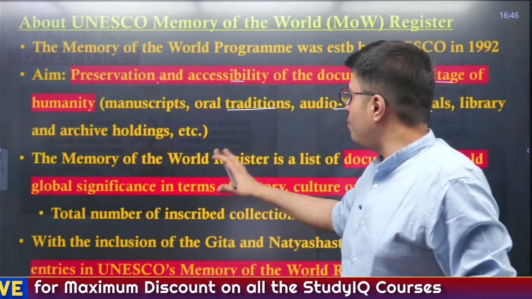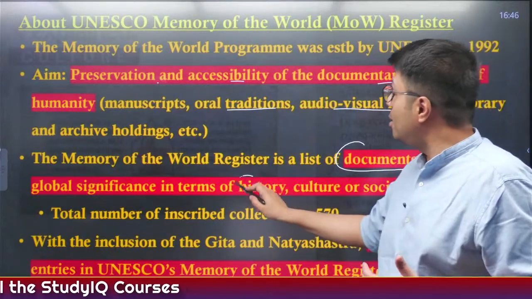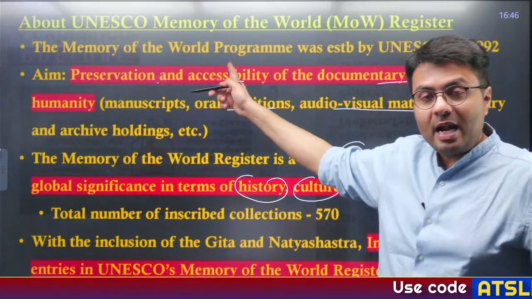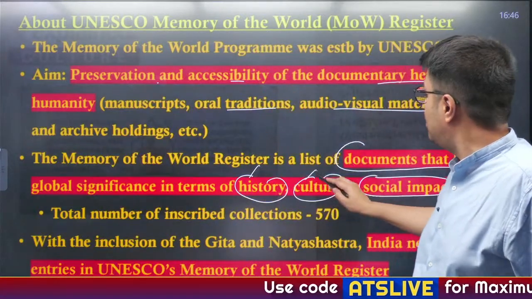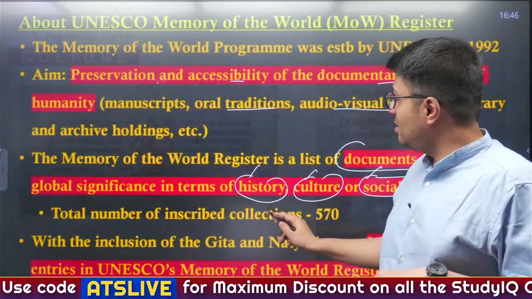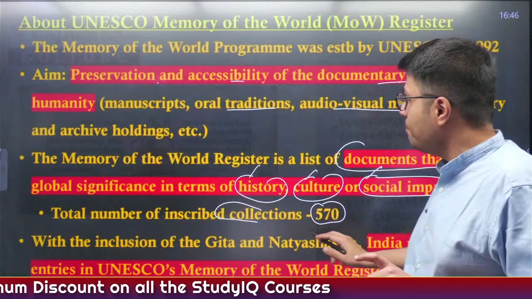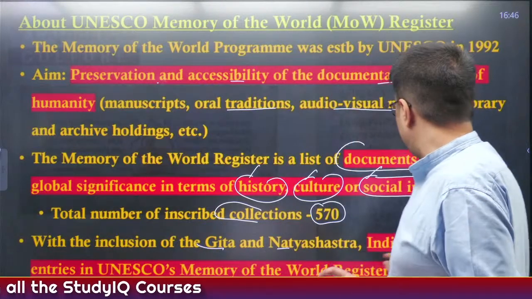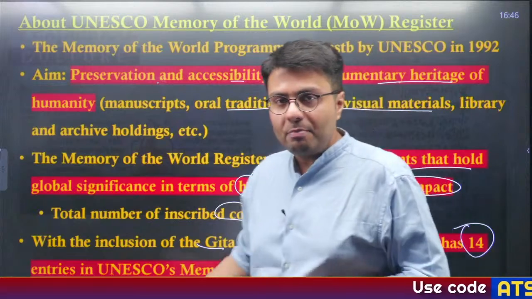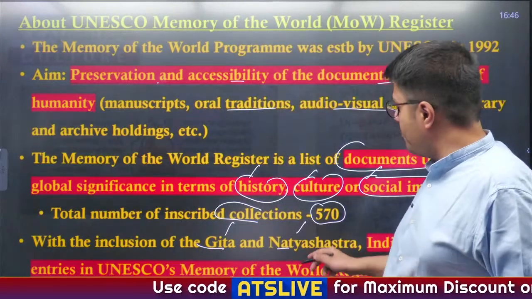Now, this Memory of the World Register is a list of documents that hold global significance in terms of history, culture, and social impact. And we understand these two documents have all these three importance. The total number of items inscribed in the Memory of the World Register is 570, and from India, after the inclusion of Gita and Natya Shastra, this number has reached 14 entries. So let us now understand a few details about Srimad Bhagavad Gita and Natya Shastra.